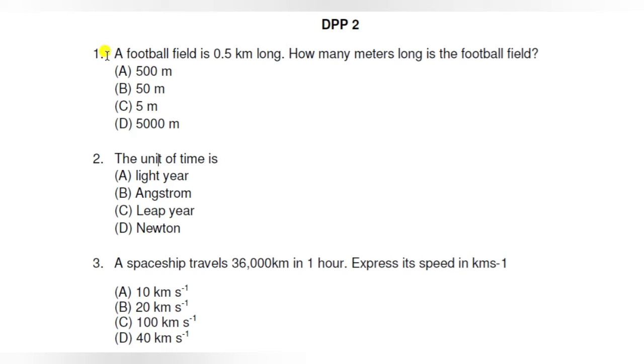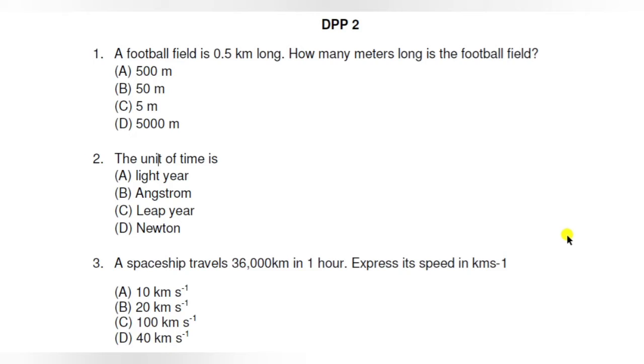Question number 1 says that a football field is 0.5 km long. How many meters long is the football field? Option A is 500 meter, option B is 550 meter, option C is 5 meter and option D is 5000 meter. So here the length of field is given as 0.5 kilometer and we have to convert it in meter, and we know that 1 kilometer equals 1000 meter. So we multiply 0.5 by 1000, so it will come out to be 500. So the right answer will be 500 meter, option A.